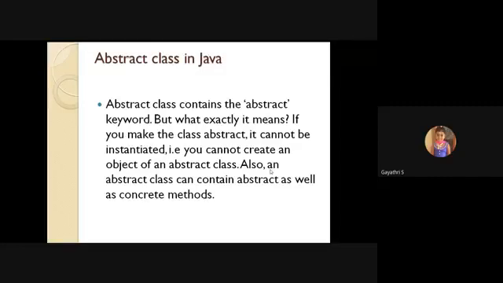Also, an abstract class can contain abstract as well as concrete methods. A concrete method means an usual method, like void add, void multiplication. This is the difference between abstract class and interface. That is why an abstract class is a partial implementation of abstraction, 0 to 100%: it can contain abstract as well as concrete methods. There are two types of methods in an abstract class: abstract methods and normal concrete methods. We already know about normal concrete methods. Next, what is an abstract method? Let me show it on the next slides.